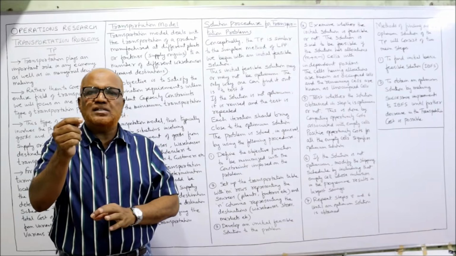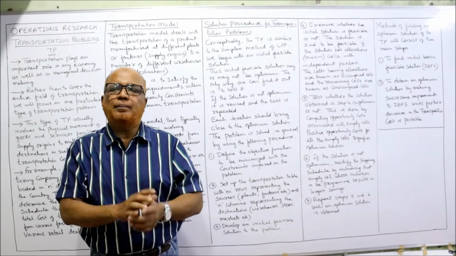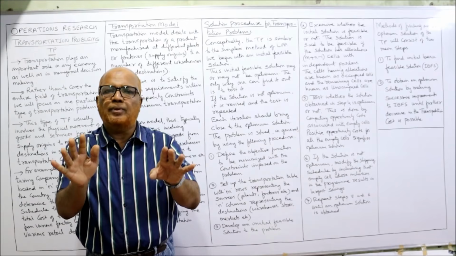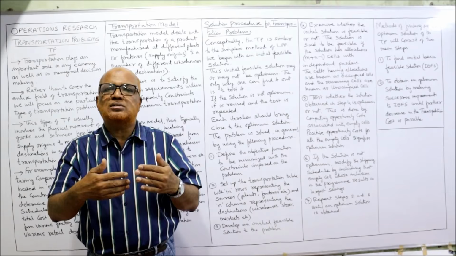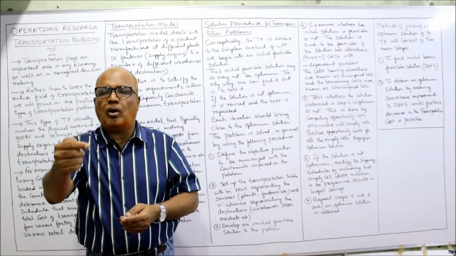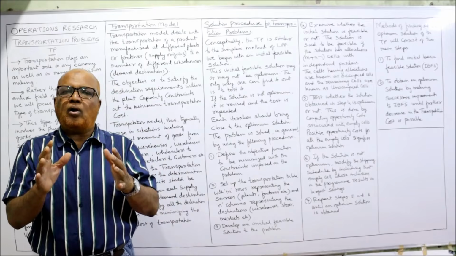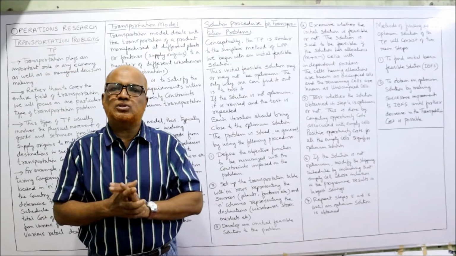If any one of the cells has negative opportunity cost, that means this solution is not optimum. We have to reschedule. We have to change the allocations. Again, repeat the steps in finding out all opportunity costs. If all opportunity costs are positive, we reached the optimum solution.